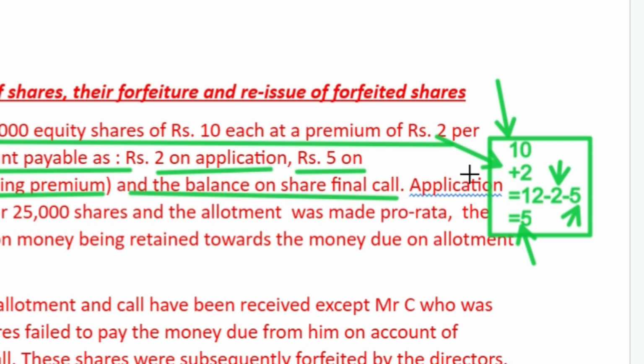When the premium money is given in the question and the premium money is included in the allotment, then you take it this way. So you will get the value ₹5. So 10 plus 2, and the amount received on application ₹2, the amount received on allotment ₹5. So 2 plus 5 is 7, minus 12. So the balance is 5. That is the amount payable on final call.